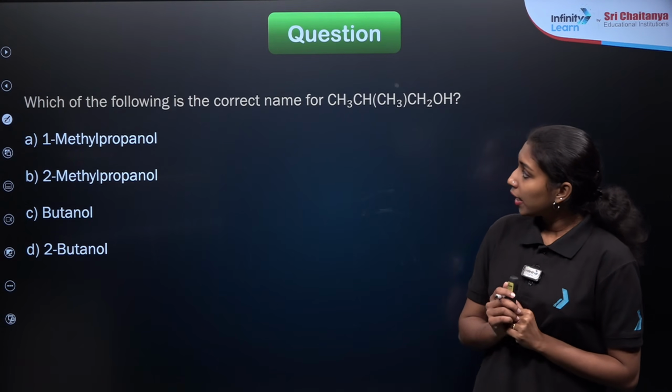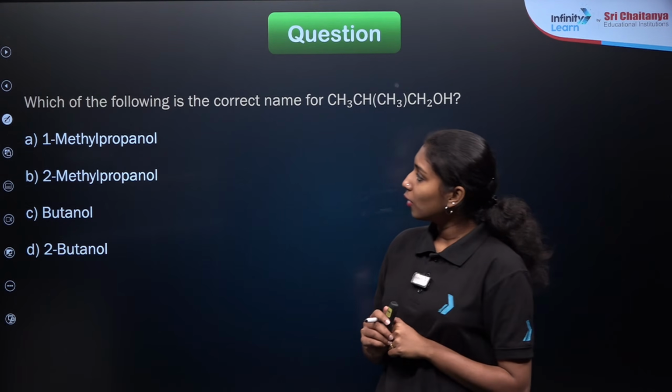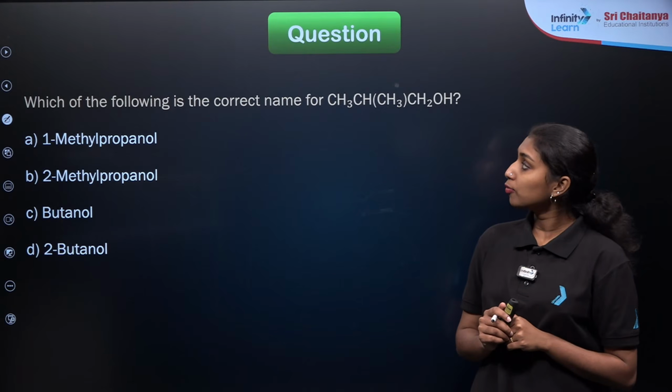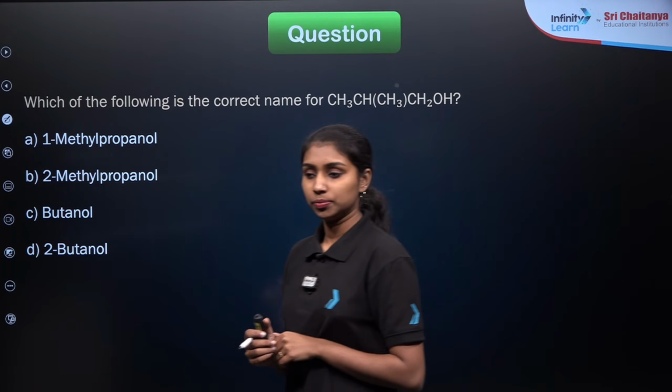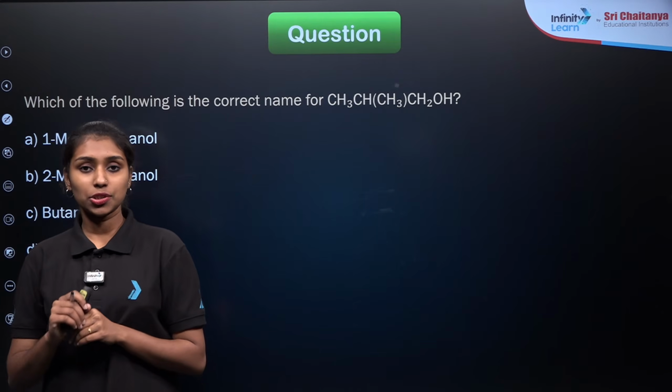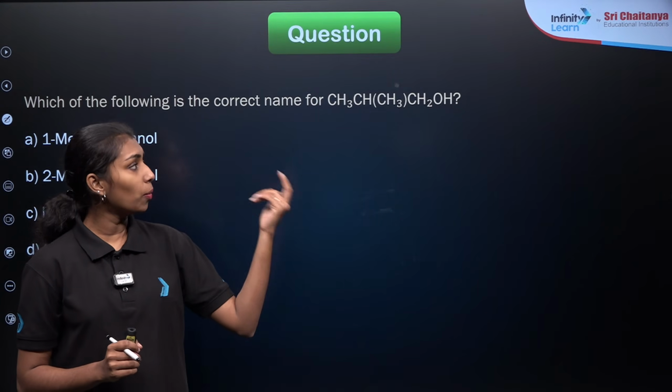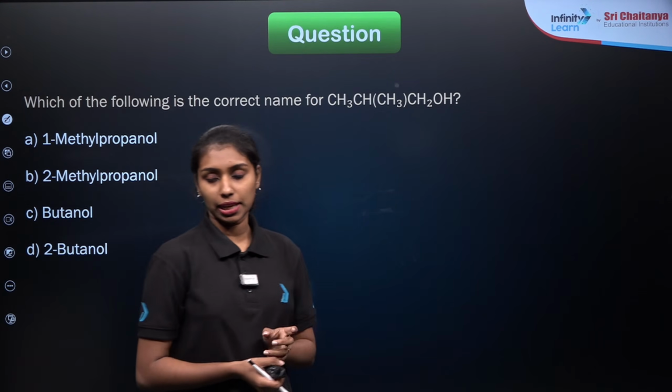Yes. Here is our next question. Again the naming. Which of the following is the correct name of the compound CH3CH(CH3)CH2OH? Try to write down the expanded structural formula of this compound. Then identify the IUPAC name.